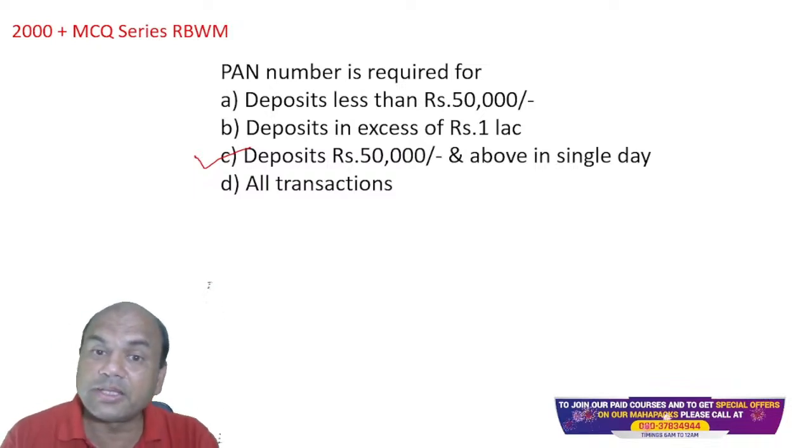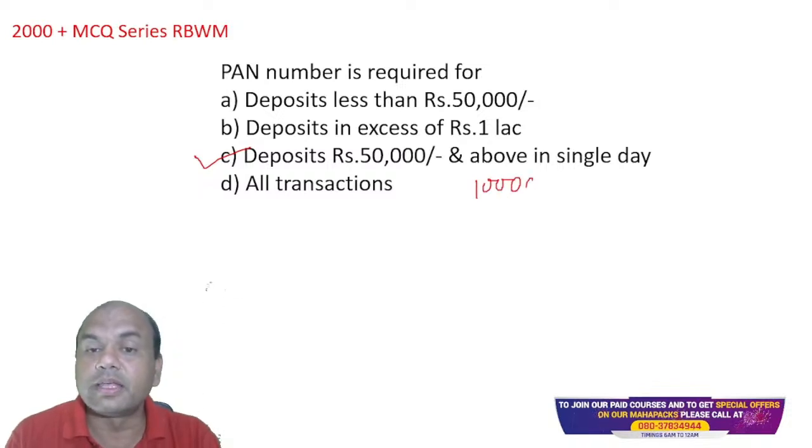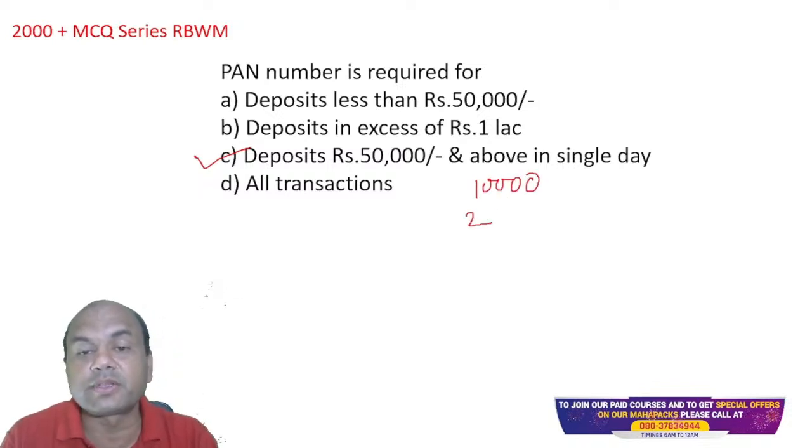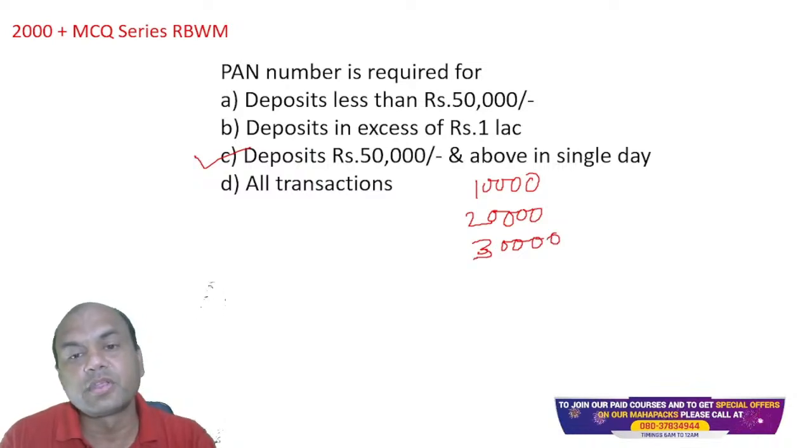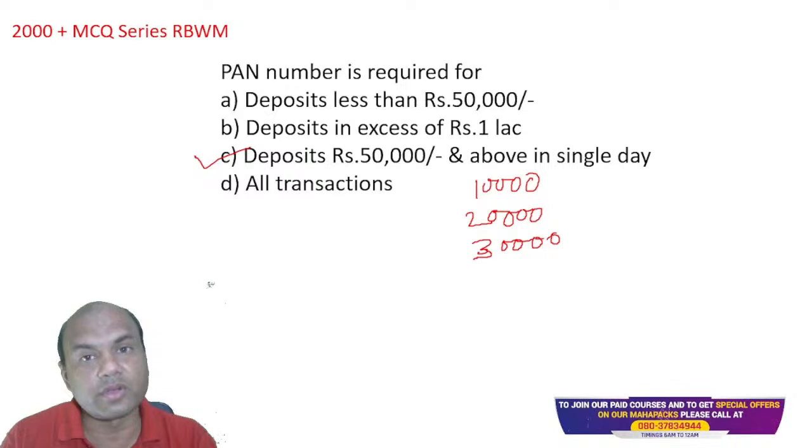Remember this, single day means suppose if I deposit 10,000 now, then I deposit again 20,000 after some time, then again 30,000 after some time. Then I'll be requiring the PAN. Okay. So in a single day. Got it?